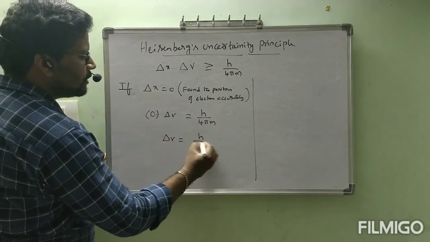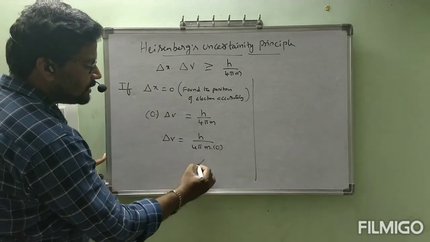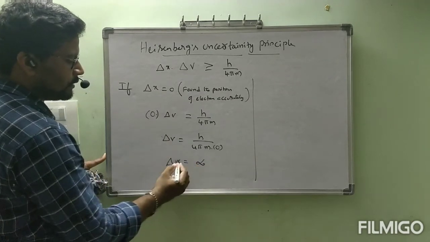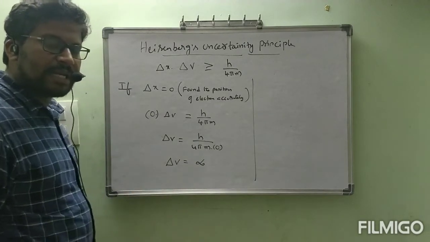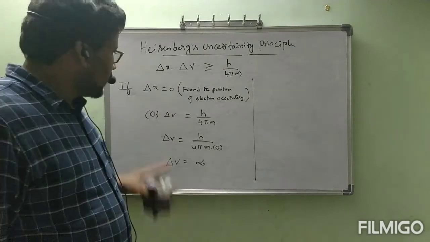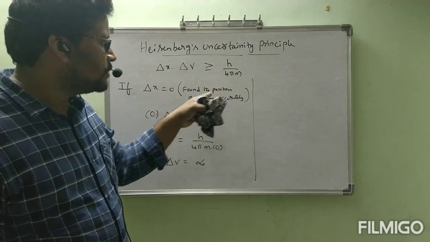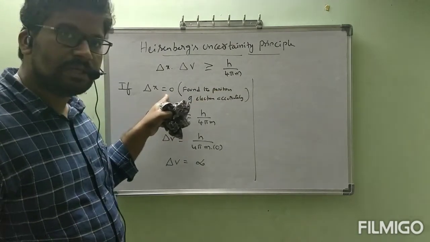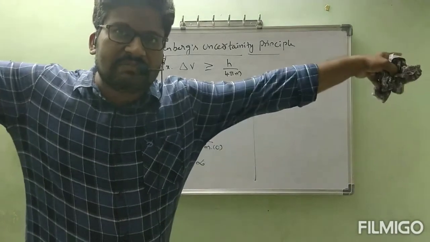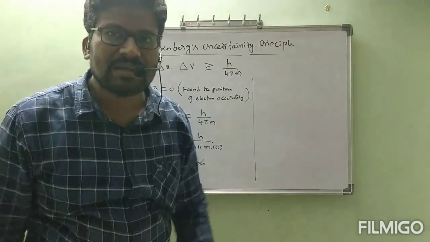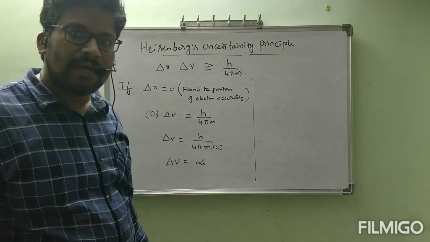Delta V is equal to h by 4 pi into m into 0. Anything divided by 0 is infinity. What is the meaning of this infinity? Delta V is infinity. Delta V means error in velocity. If we are able to find the position of electron accurately, delta x is equal to 0, then delta V is equal to infinity. Error in velocity is very high. That means we cannot find the velocity of electron; we can find it only with a very large error. That is an infinite error, a very big error.